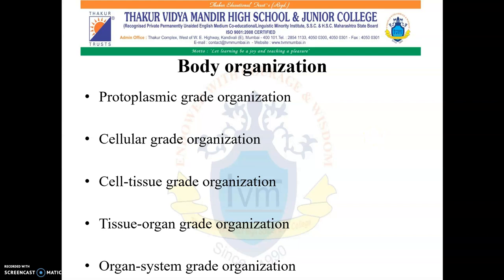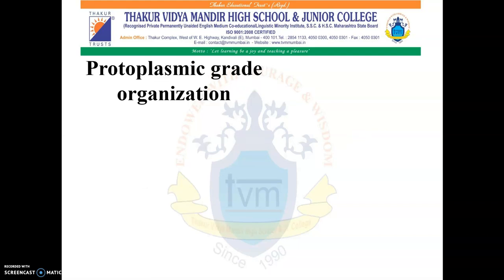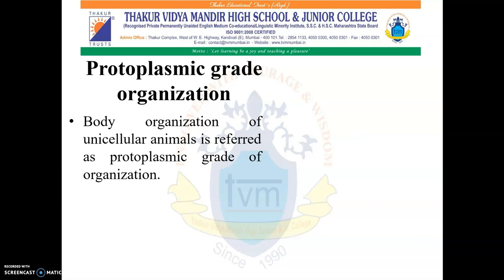The very first one is protoplasmic grade organization. In case of multicellular animals, many cells are performing different functions in their body, while in unicellular animals, as their body is made up of single cell, all the functions are performed by the same cell. So body organization of unicellular animal is referred to as protoplasmic grade of organization.